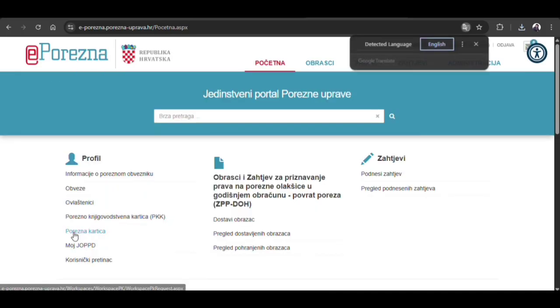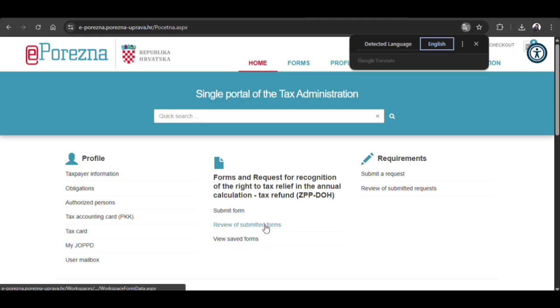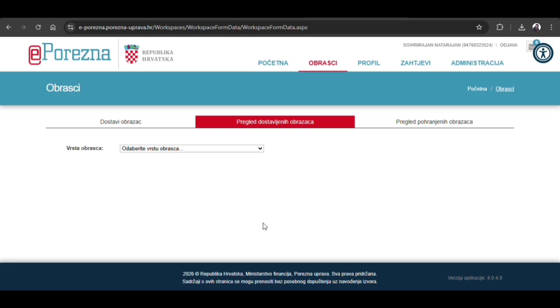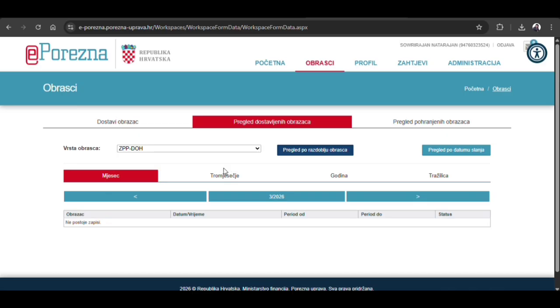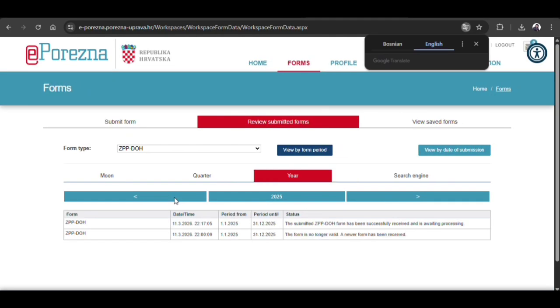If you go to your home page, you can see your status, a review of a submitted form. If you click here, then it shows your submitted form. You need to select this one, then select which year you need to see the status for. I am going to select the Godina, that means here we submitted the form for 2025 only, so I am going to select 2025, and I have two forms. So before I submit one form and after I submit one form.